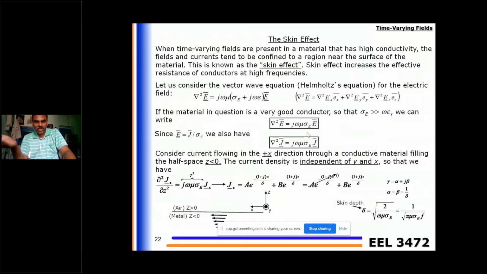Okay, so here the Helmholtz equation, by replacing those dou by dou t terms. The skin effect will describe how much depth of penetration of EM waves goes into the high conducting media.